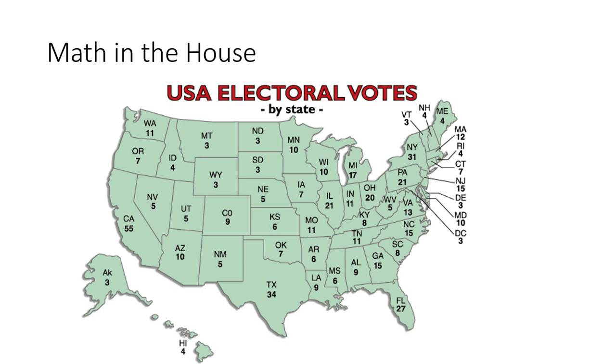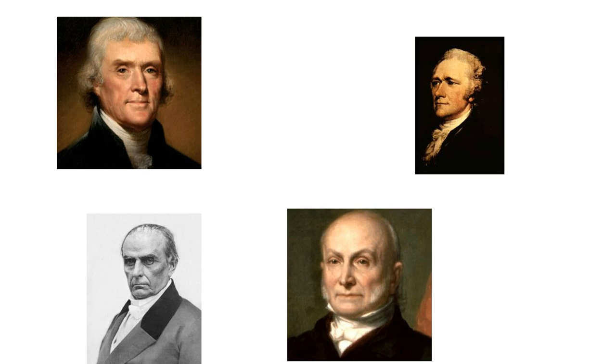Now, this was decided based on math, okay? And the men behind this, the first ones to really bring this up, were Thomas Jefferson, our third president, and Alexander Hamilton, the first head of the Treasury. Basically, they were like, okay, this is the idea that we're going to have for dividing this up. Now, they had different ideas, and we all know they had one of the best relationships in politics.